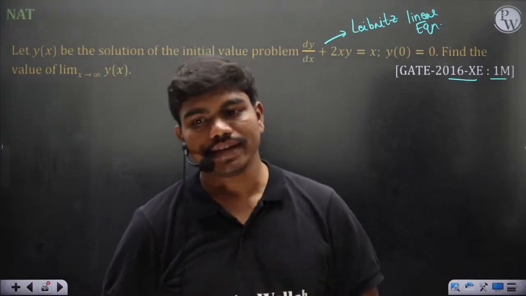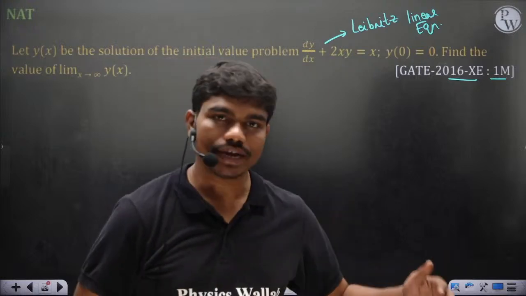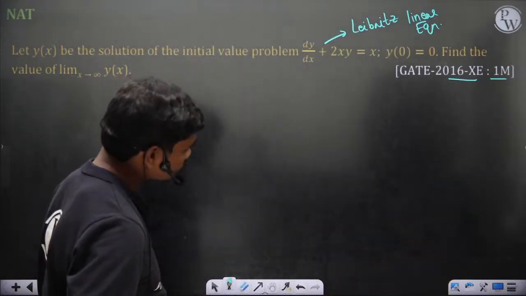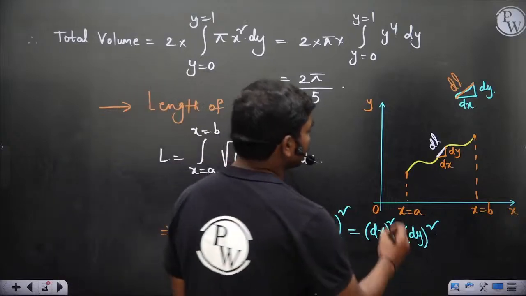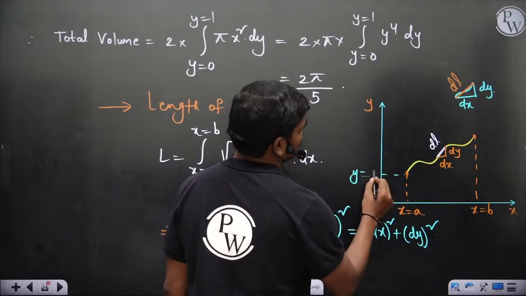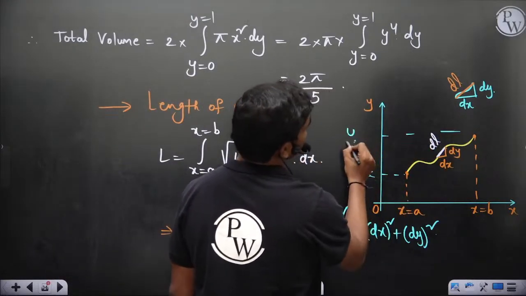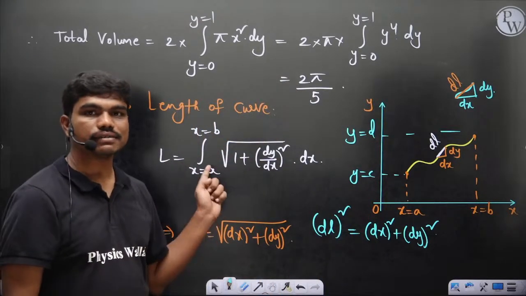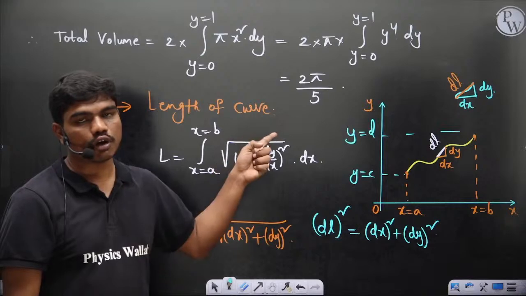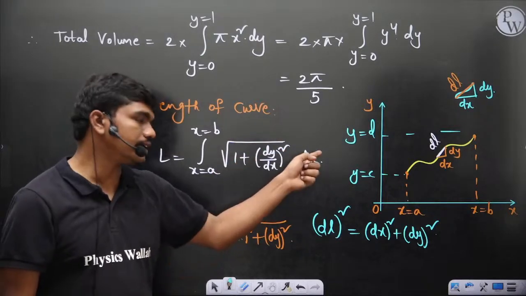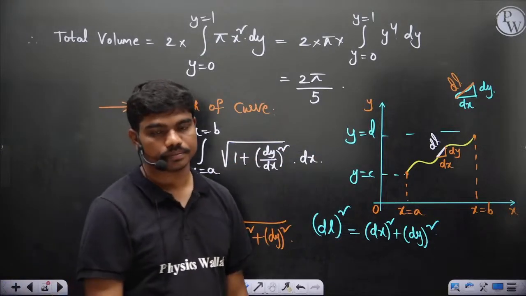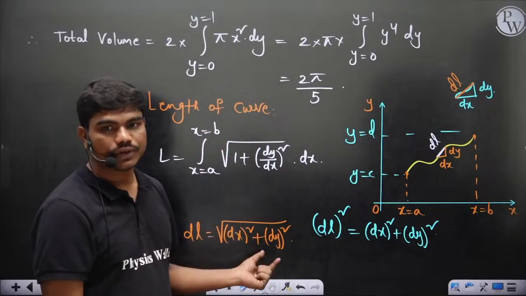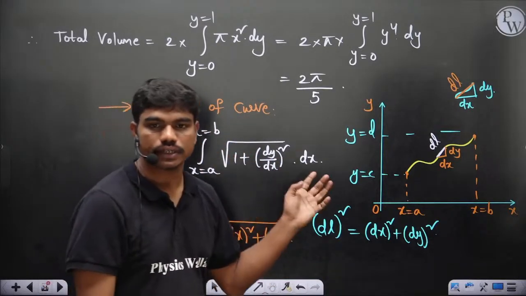If you want to eliminate dy, then integrate from point y coordinate of a to y coordinate of b. Like let's say if here in this case, if this is y is equal to c, and let's say this is y is equal to d, this same integral you can write as integral y equal to c to y equal to d root of 1 plus dx by dy whole square dy. Because both would be same. Correct now? If you take dx square common, you'll get this. If you take dy square common, you'll get what I just said.